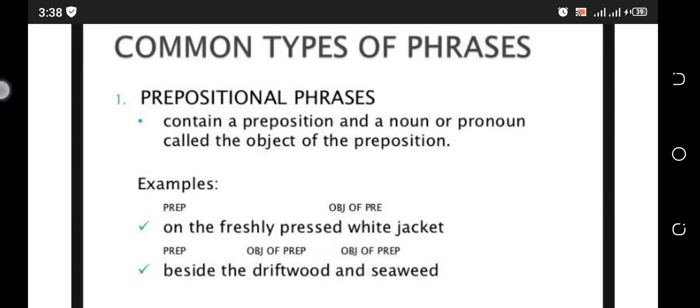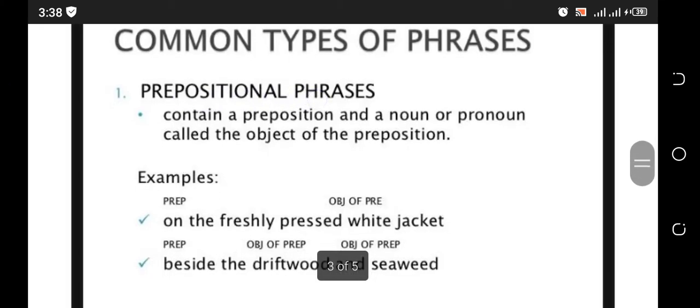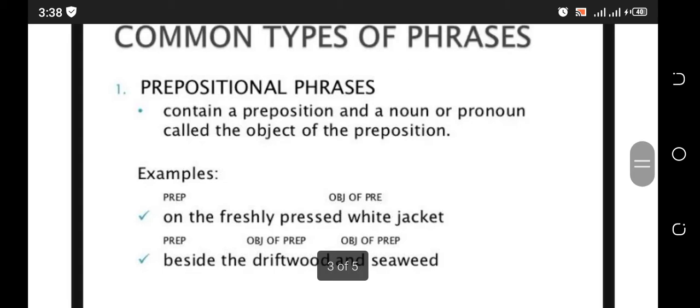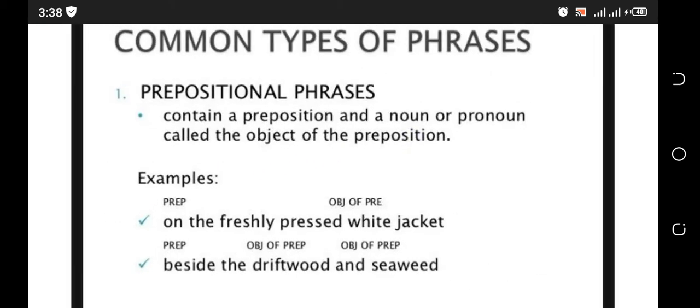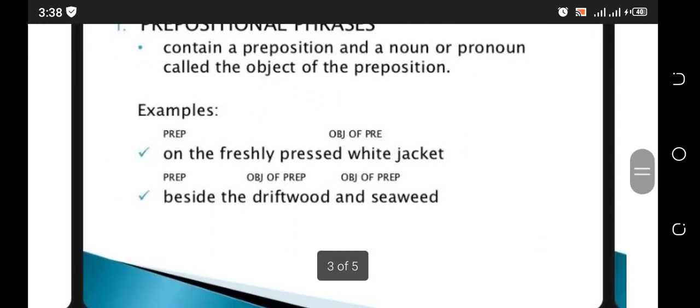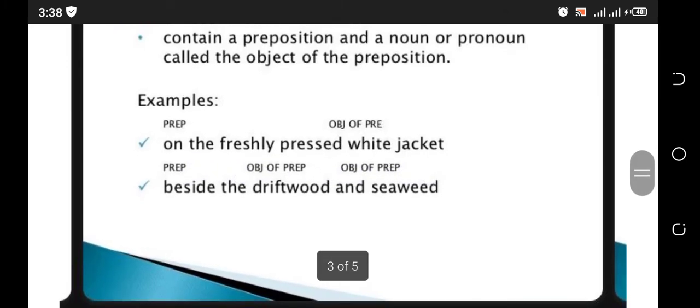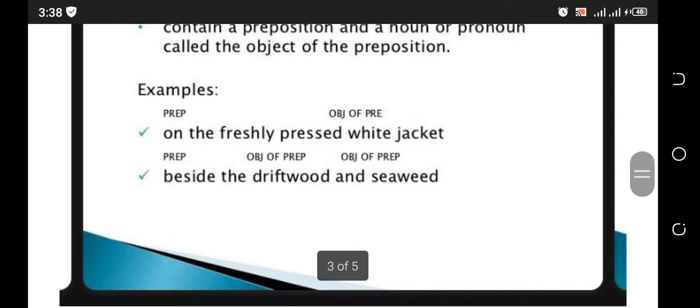If we discuss the types of phrases, let's discuss all of them one by one. First one is the prepositional phrase. A prepositional phrase contains a preposition and a noun or pronoun called the object of the preposition. Example: on the freshly pressed white jacket. Now, on is a preposition, and white jacket is the object of the preposition.